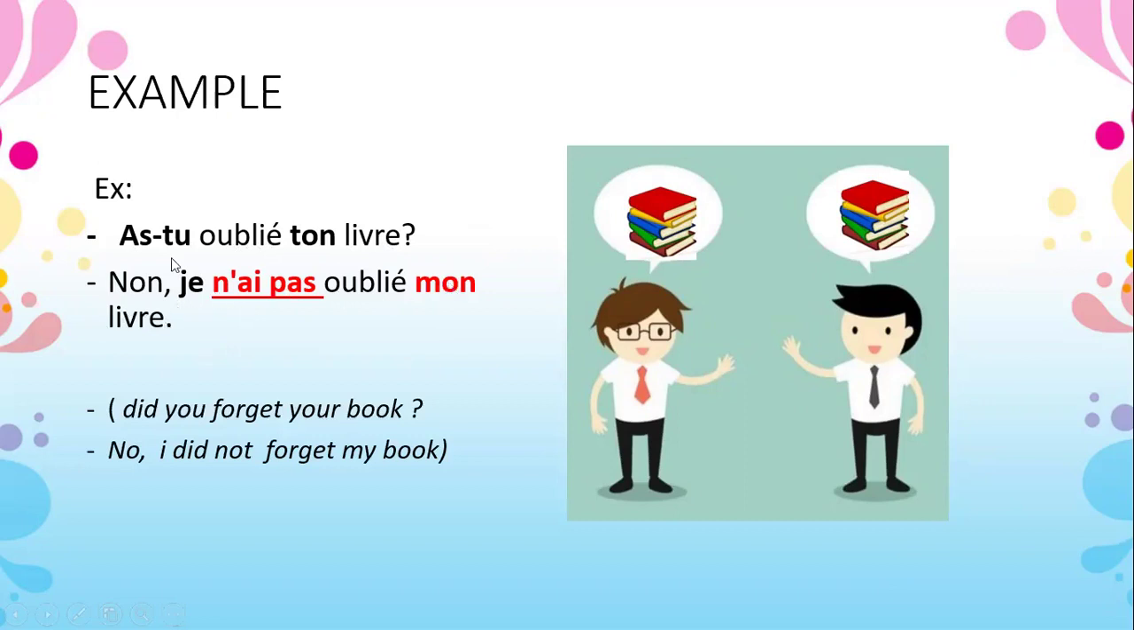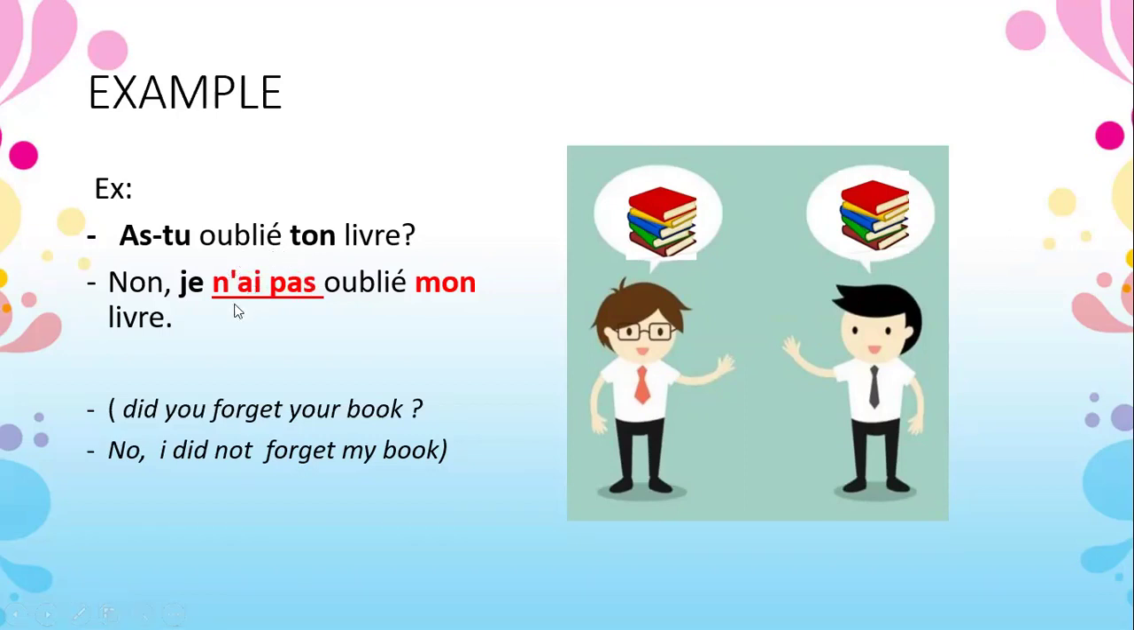So look at this answer. Here the question is as-tu, so you have to give the answer in first person singular. It's very important: if the question is second person, your answer must be in first person. As-tu oublié ton livre? Non, je n'ai pas oublié mon livre. No, I did not forget my book. Here you can see the avoir verb is considered the main verb because the past participle is not a verb. So we write NE before the main verb and PAS after it.